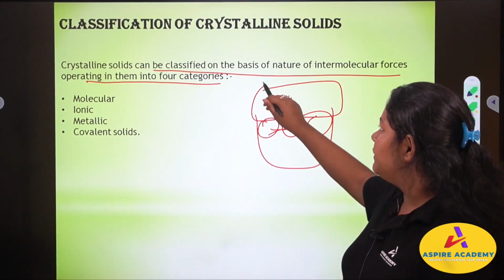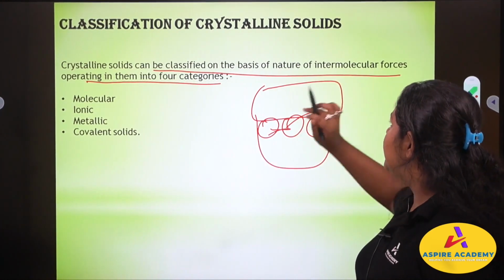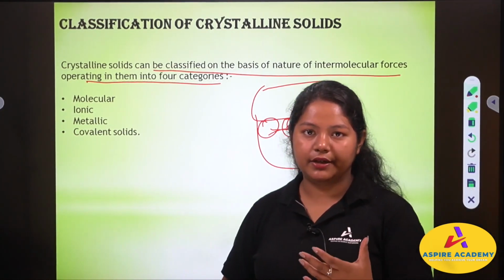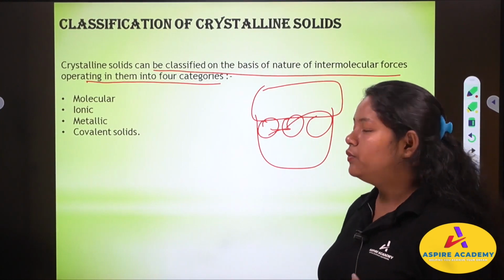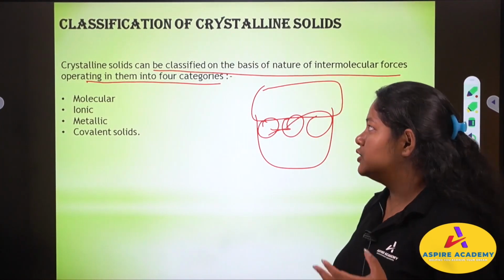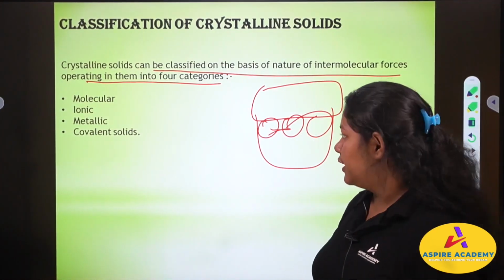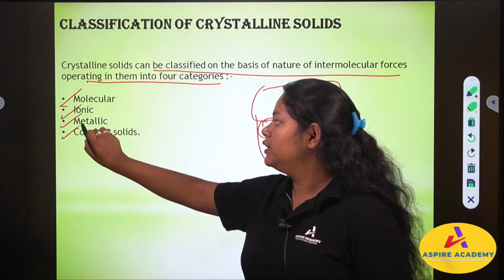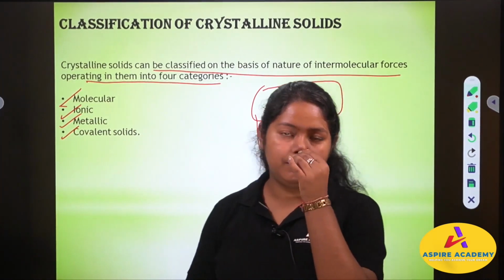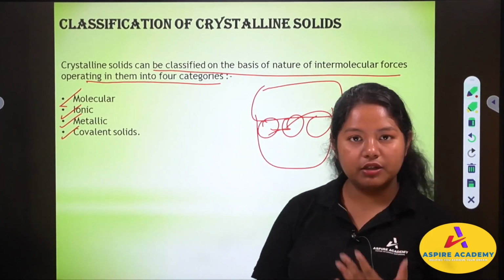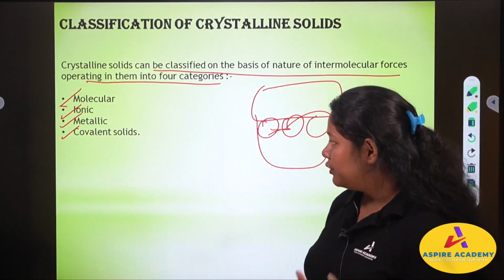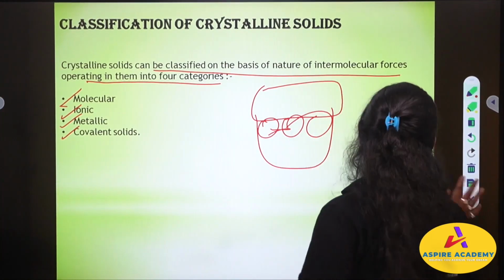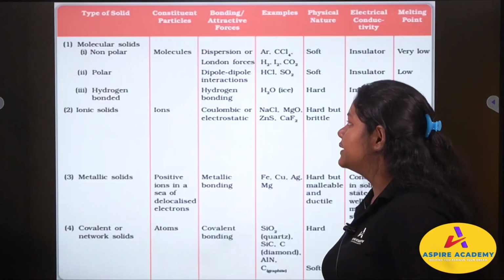The crystalline solid can be classified on the basis of nature of intermolecular forces operating in them into 4 categories. We will study these 4 categories of crystalline solids. First is the molecular solid, then ionic solid, metallic solid and covalent solid. We will be learning about molecular, ionic, metallic and covalent solids. Now let us see the 4 categories.